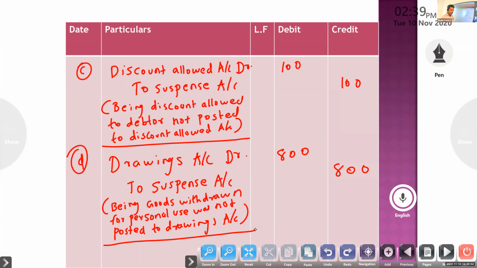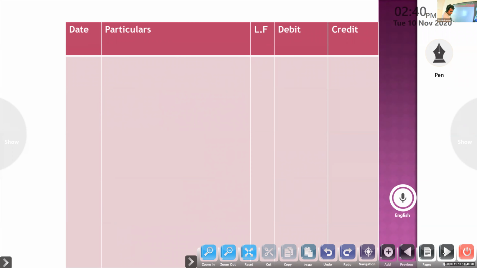So bills receivable from debtor was not posted to bills receivable account. Suspense account debit to bills receivable account.